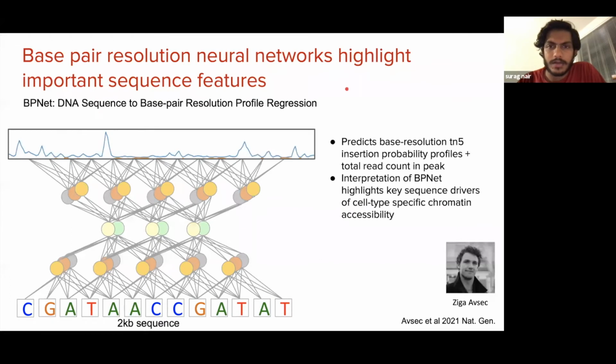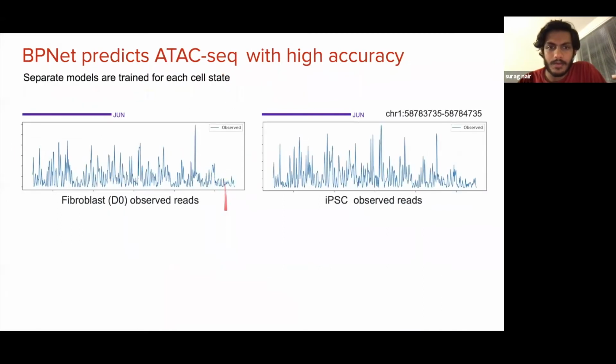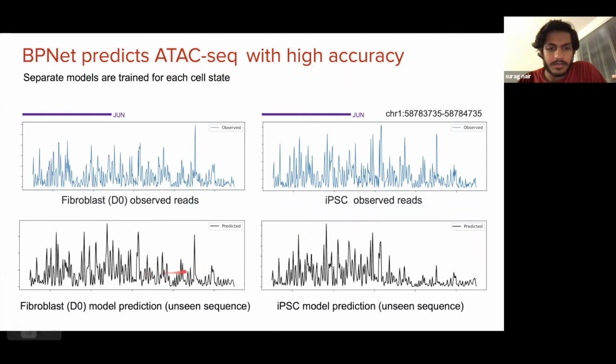To understand the cis-regulatory logic at base resolution, we train neural networks inspired by the recent BPNet paper. For each of our cell states, we map a 2 KB input sequence using neural networks to the base resolution Tn5 insertion profiles. I'm showing you a vignette at the Jun locus, with the observed reads in the fibroblast and iPSC cell states. And these are the model predictions for the same cell states on unseen sequence. You can see that the model predictions reasonably agree with the observed read profiles.